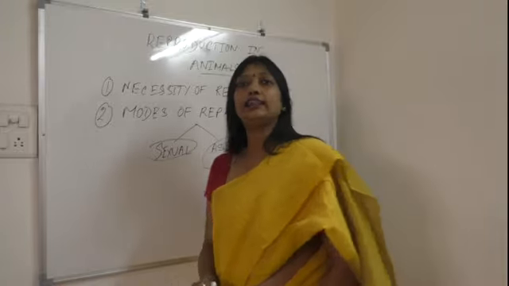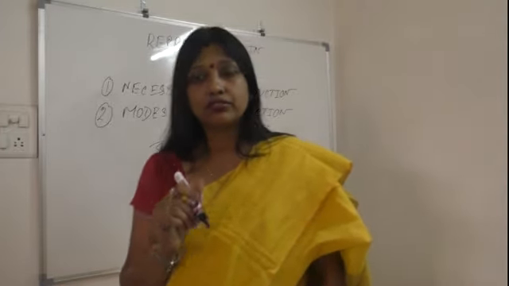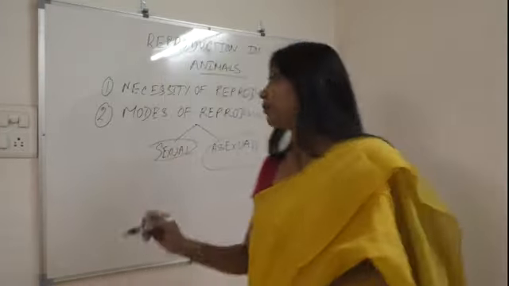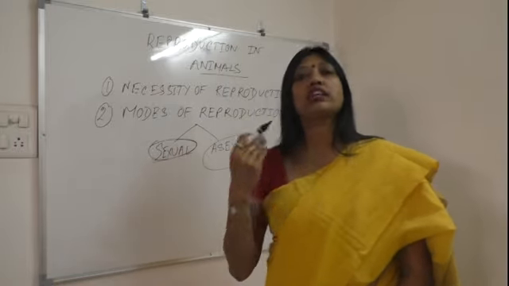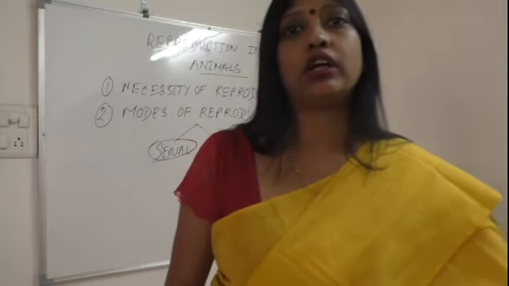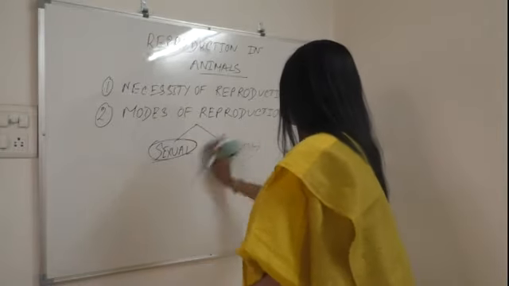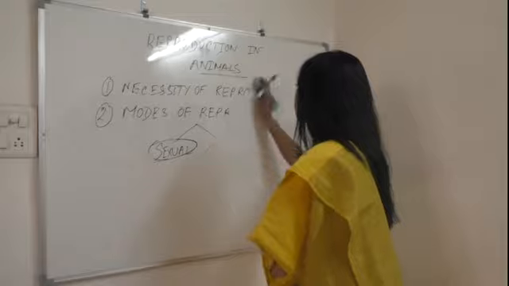Sexual and asexual. First of all, we will discuss sexual reproduction. What is sexual reproduction? So our first topic is sexual reproduction.